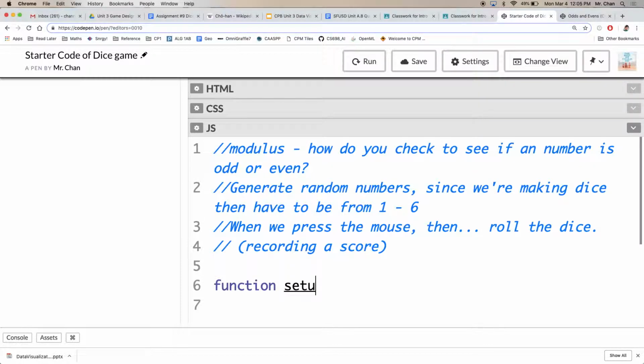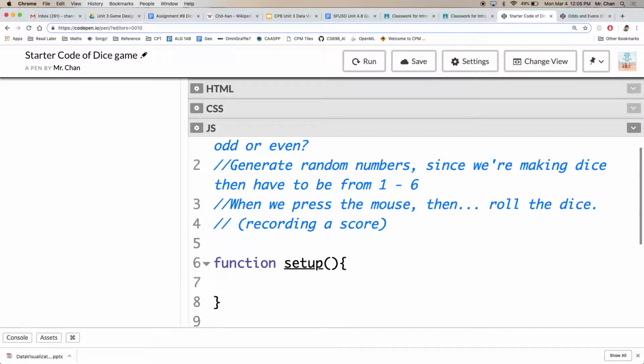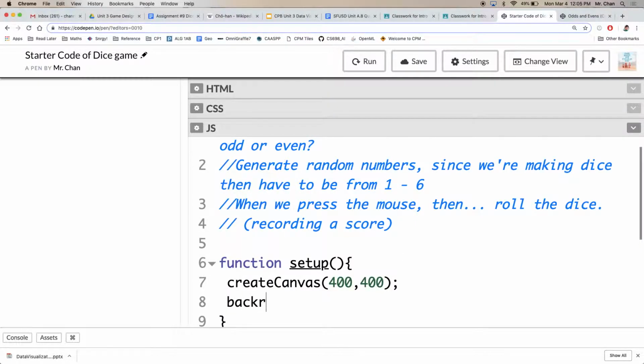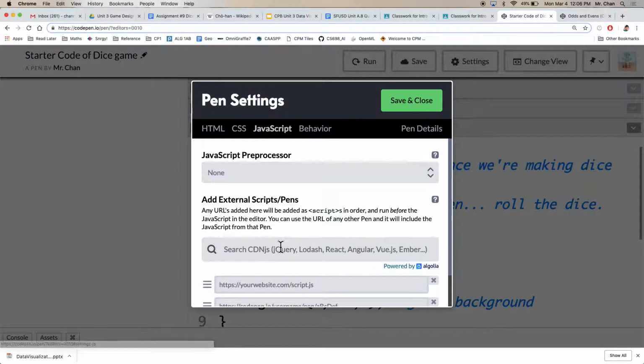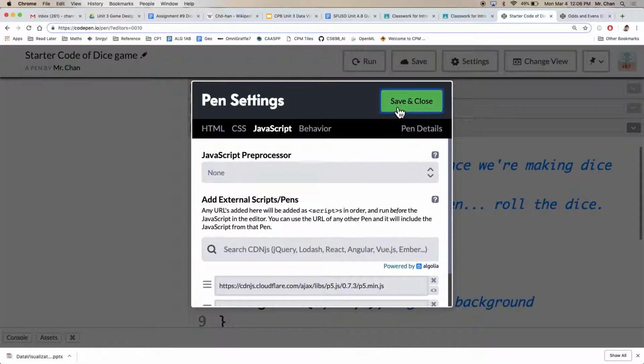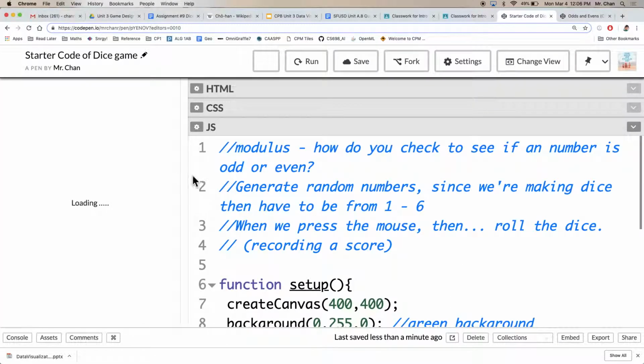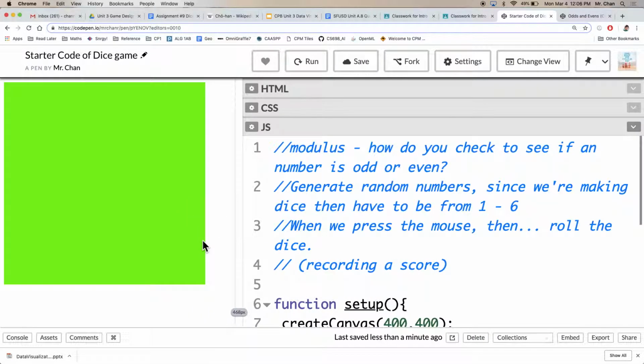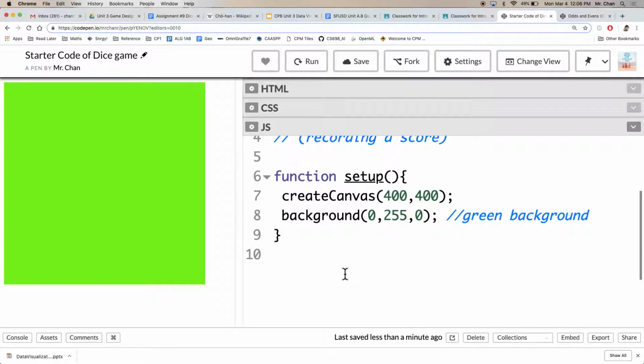As with all kinds of processing or p5.js functions, we'll need to create a canvas. Let's make it 400 by 400. Let's make a background. I'll do my best to remember what green is. RGB, green background. We'll go add our favorite library, p5.js. Click, save and close. And now we should get a rough square being generated. Okay, we got our green background. Our program's running so far. What I have is just the setup function. I've created my canvas. I have my green background.